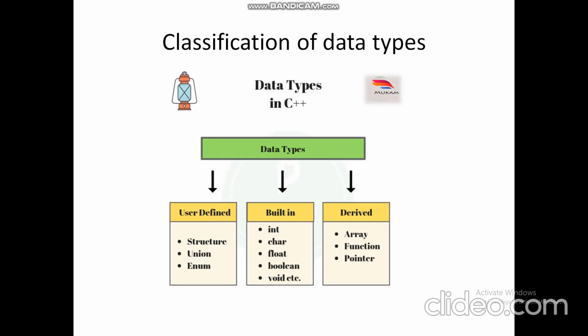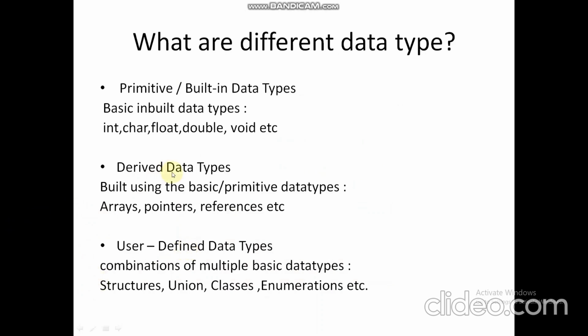Okay, so built-in is a basic type, and then come the derived types. Derived and user defined types are customizable. We can declare them by using built-in types. Here I have given a short description: built-in types are the basic primitive data types. And user defined data types are the combination of multiple basic data types. Structure, union, classes, enumeration, and much more we can see later on.